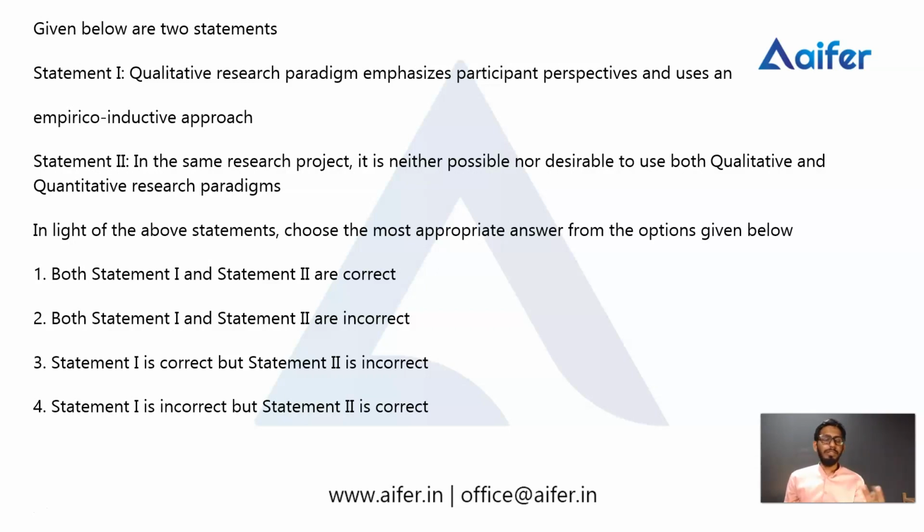Here there are two statements. The question is asking whether these two statements are correct or incorrect. There are four options here. Both statement 1 and statement 2 are correct. The second option is both statement 1 and statement 2 are incorrect. The third one is statement 1 is correct but statement 2 is incorrect. The fourth one is statement 1 is incorrect but statement 2 is correct. So there are four options.